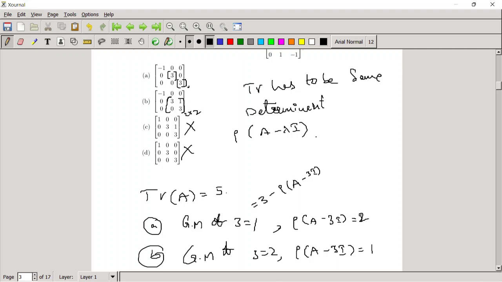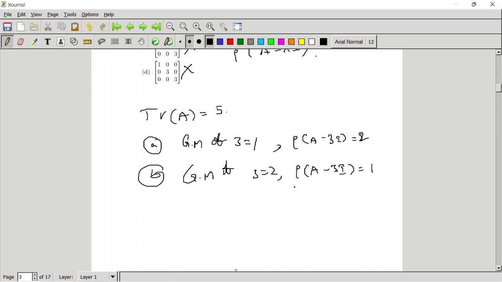Here it is of order 1 only for each. So the highest order is 2 in the second option, and in the first option it is 1. It tells the order of the Jordan block. You just check the value of the rank of the matrix A minus 3I. From that you can get it.